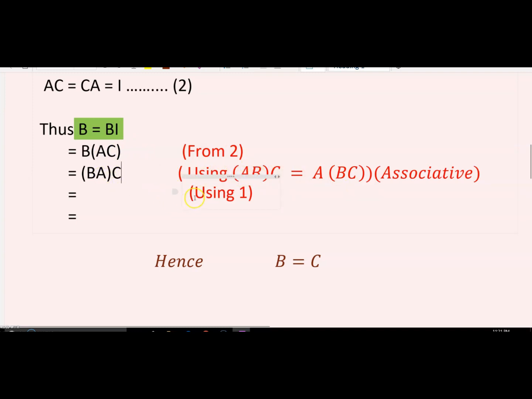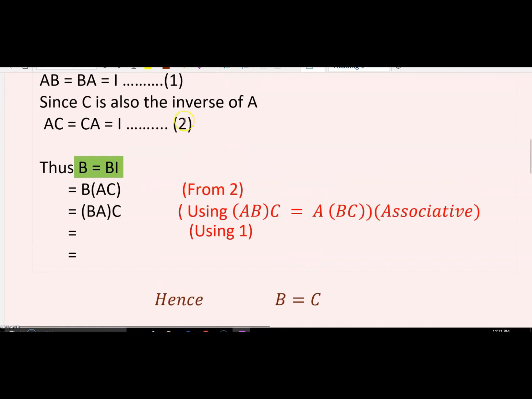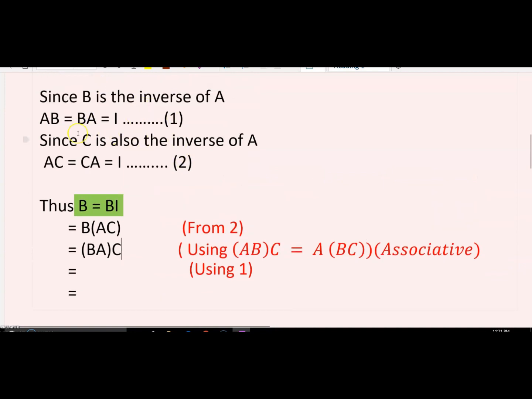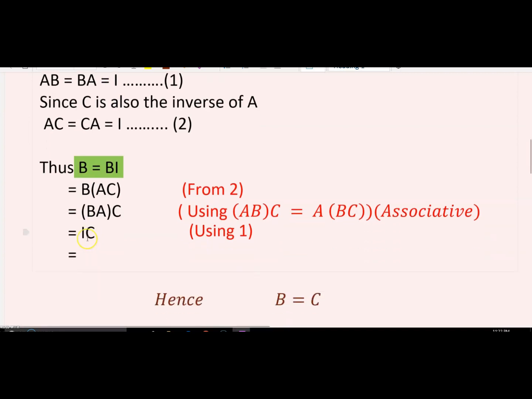All right, now we will use the equation first. What is the equation first? This is AB is equal to BA is equal to I. Now BA is equal to I, so we can write BA as I and C remains as it is. Now the left hand side was B here.